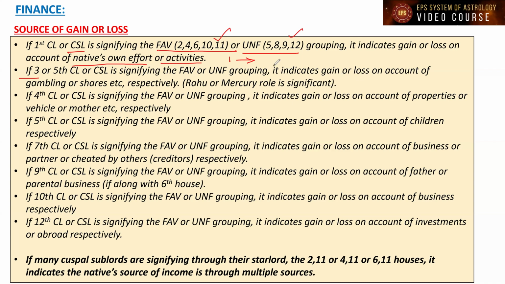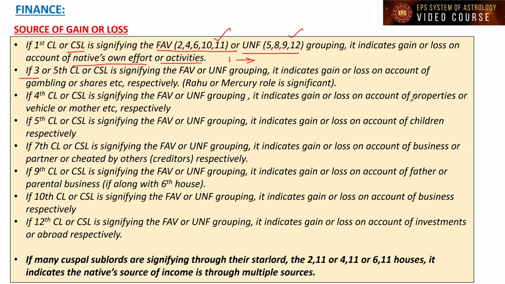So as I said, if both are present, then it automatically indicates that through the third house and fifth house, that native is going to get mixed significations, right? So the point is which cuspal lord or cuspal sublord is signifying these houses; through that source the native will gain. If the fourth cuspal lord or cuspal sublord is signifying favorable or unfavorable grouping,